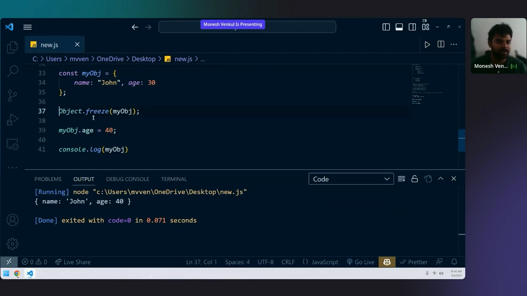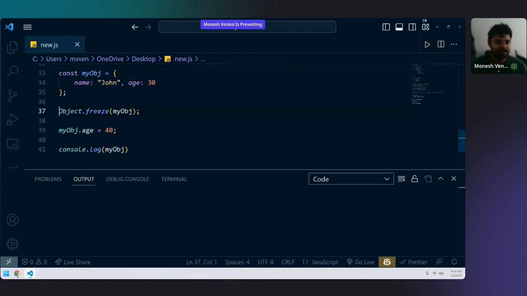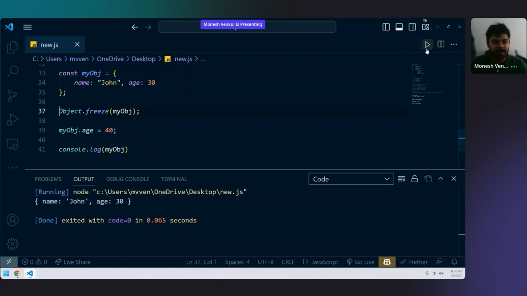What is Object.freeze? It means the values inside that object cannot be changed. If I run the code, is it changed now? Is the age changed to 40? No, right? It has not changed. So that is why we use Object.freeze.